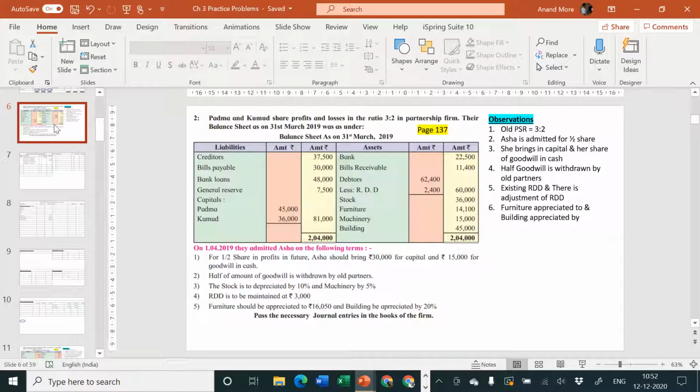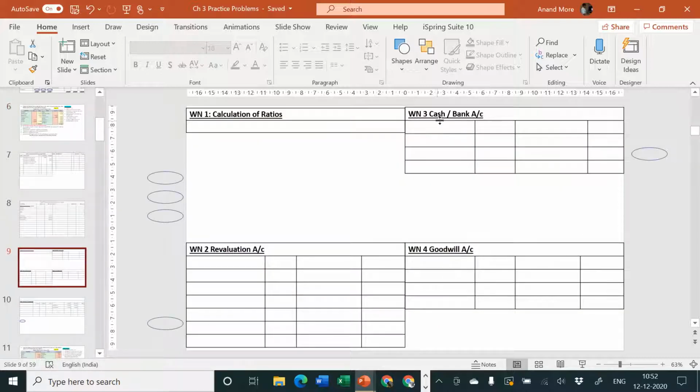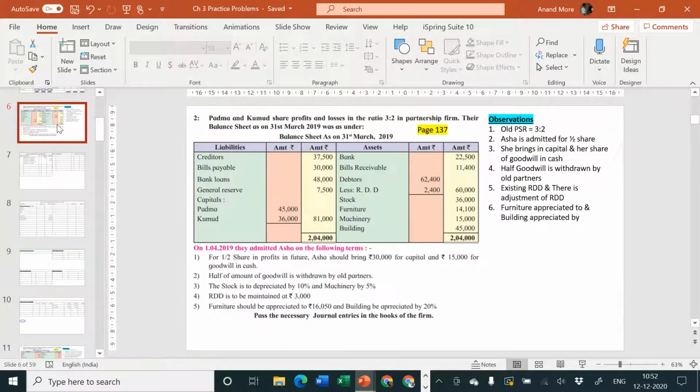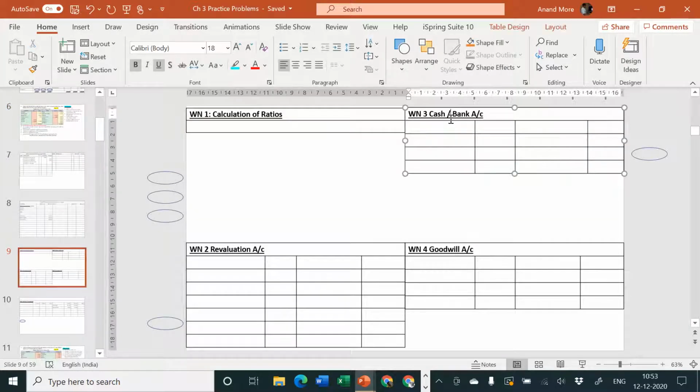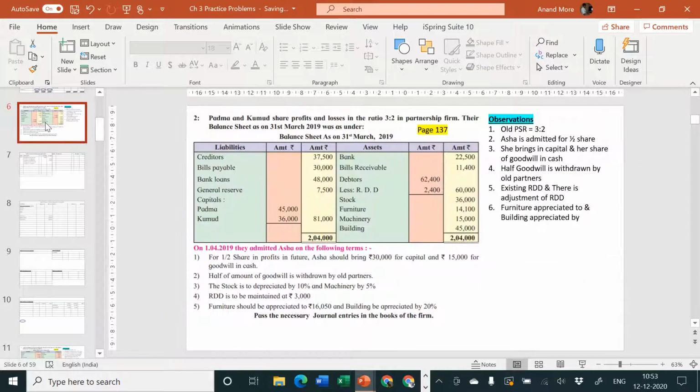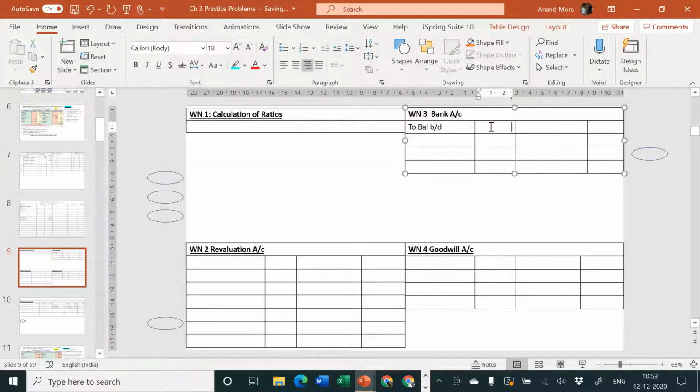Let me consider the asset side. Bank 22,500. We are going to the bank account. We have already prepared a cash or bank account. There is a clear-cut name, bank. So let me remove the name cash. I'll just keep it as bank. And I'll write here, to balance brought down. The amount of balance is rupees how much? Bank is 22,500. So I'll consider 22,500.